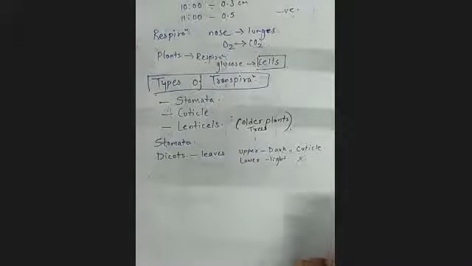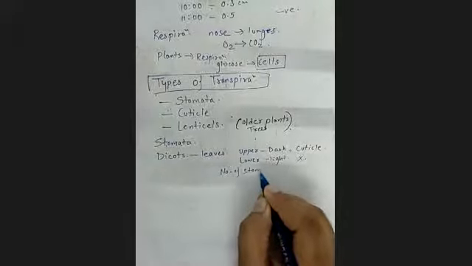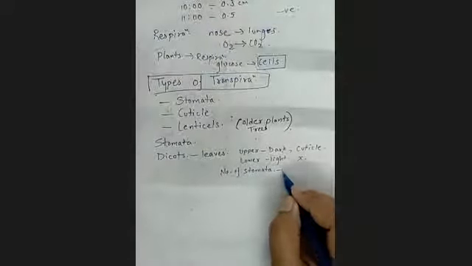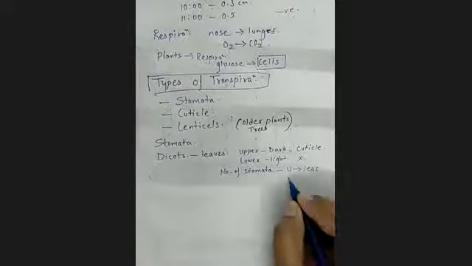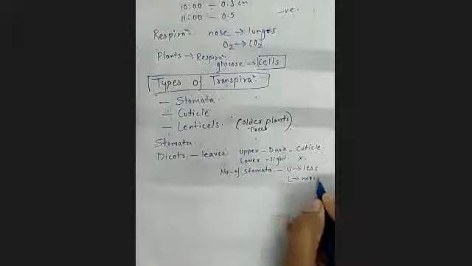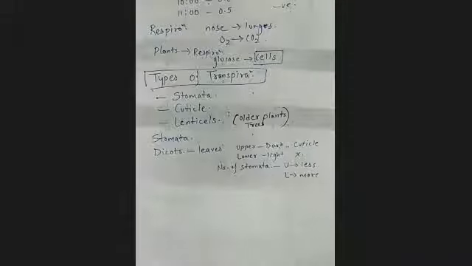And if you go for dicots, the number of stomata in the upper region is less, while in the lower it is more. So that is what you have to understand.